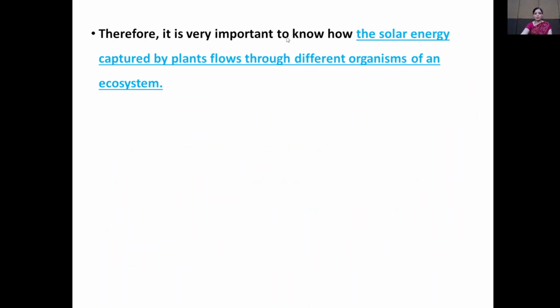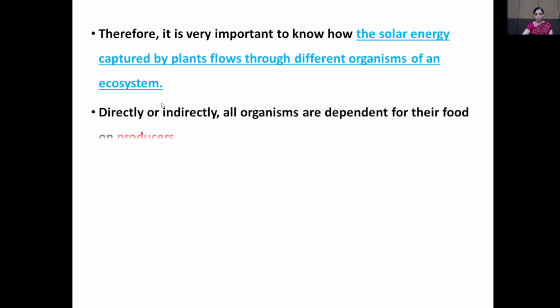Therefore, it is very important to know how the solar energy is captured by the plant and flows through different organisms of an ecosystem. From the sun, energy is transferred to the producers, and from producers energy is transferred to the consumers, and consumers are of two types, that is macro consumers and micro consumers, and they are also categorized into primary consumer, secondary consumer and tertiary consumer.